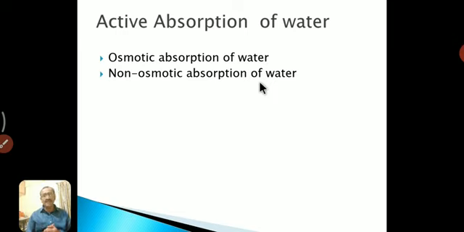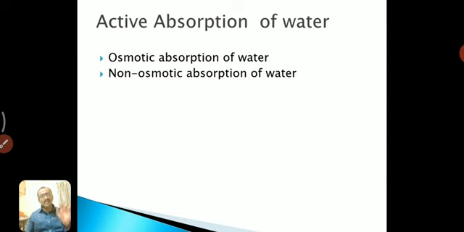In many plants, water is absorbed actively by utilizing metabolic energy, and that metabolic energy is in the form of ATP, and root cells are actively involved in the process. Here root cells, not the root hairs.